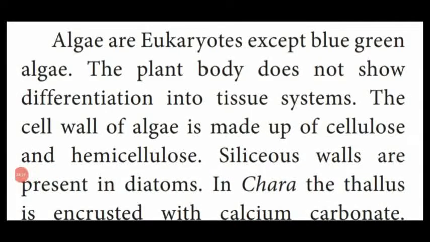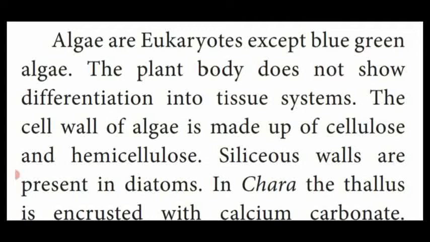Dear students, in the previous paragraph we have seen thallus organization in algae. Now we are going to see the cell structure and their cell wall. Algae are eukaryotes. Eukaryotes means they have a proper nucleus with cell organelles. That type of cell is known as a eukaryotic cell.